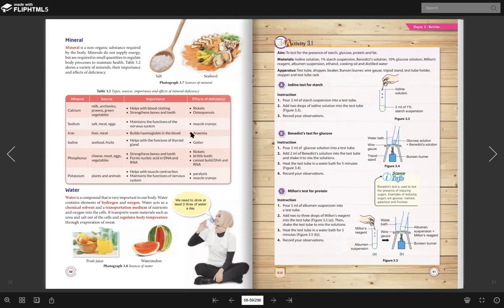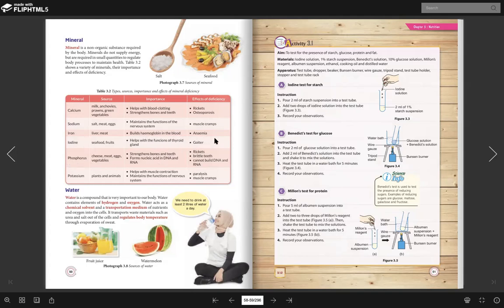Okay, and then what will happen if we lack of iron? You will have anemia. Anemia ni lack of red blood cell. Kenapa lack of red blood cell? Sebab tak ada hemoglobin. Okay, and then iodine you find in the seafood and fruit. Okay, so what will happen? So it's important because to help with the function of thyroid gland. Okay, thyroid gland. Okay, apa yang kita dapat? Dia akan dapat goiter.